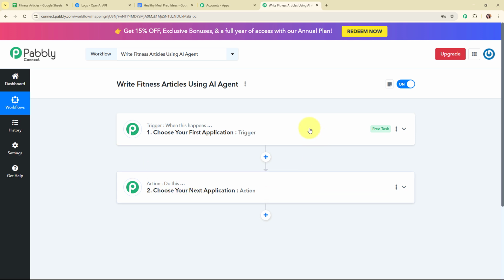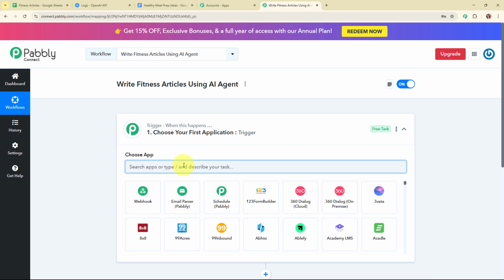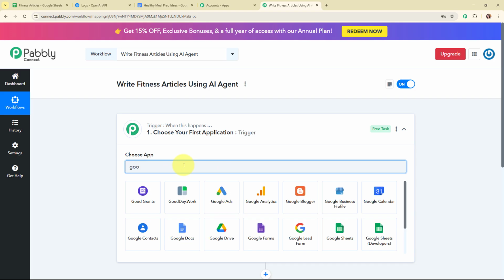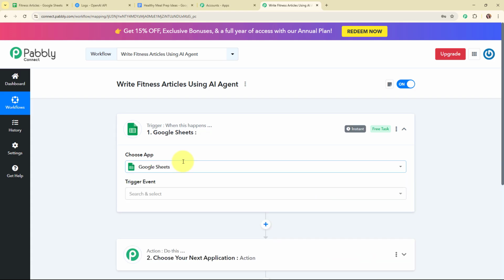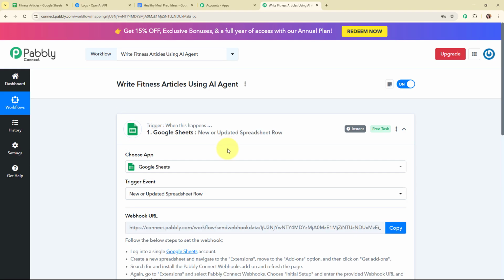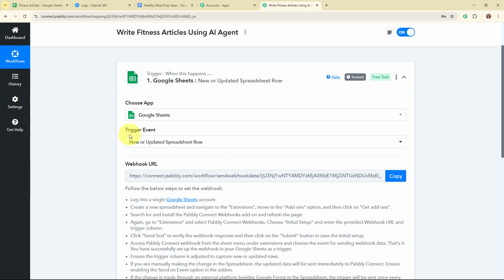Now let's begin with our automation by simply setting up a trigger. So I'm going to select my trigger application as Google Sheets, as I am adding new article details in my Google Sheets. Google Sheets is a free web-based spreadsheet program that allows you to create, edit and share spreadsheets online. In my Google Sheets trigger step, I'm going to select my trigger event as new or updated spreadsheet row, so that whenever I add a new detail in my Google Sheets, Pabbly Connect automatically and instantly captures the response, or you can say this entire workflow gets triggered.